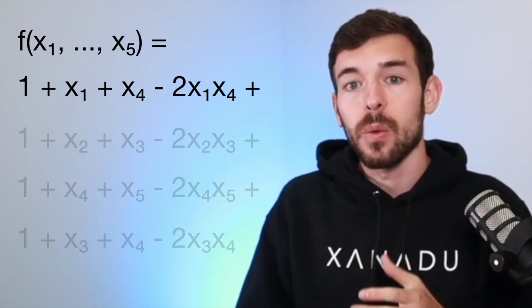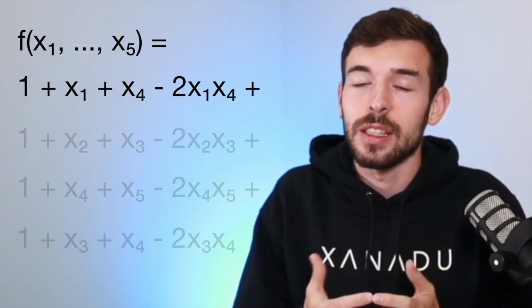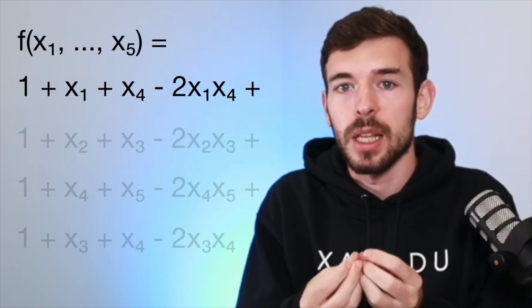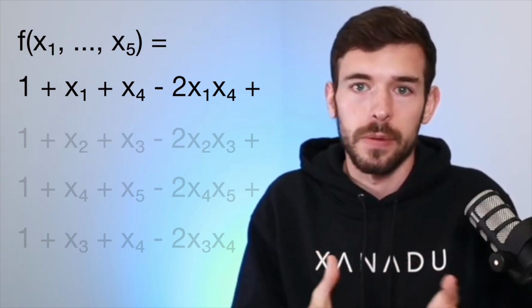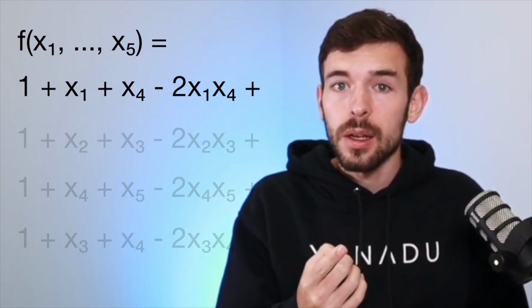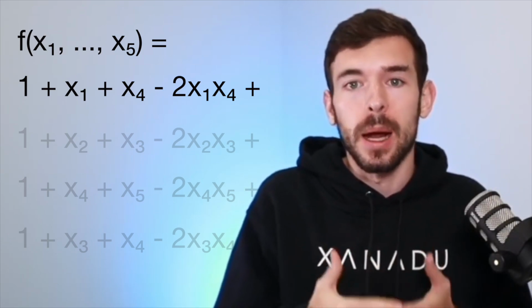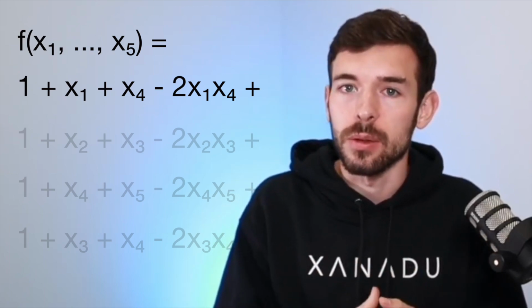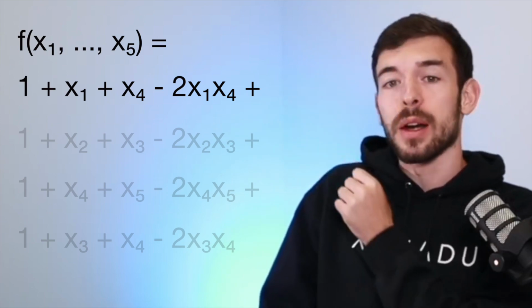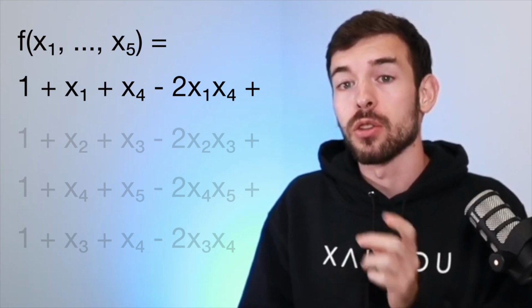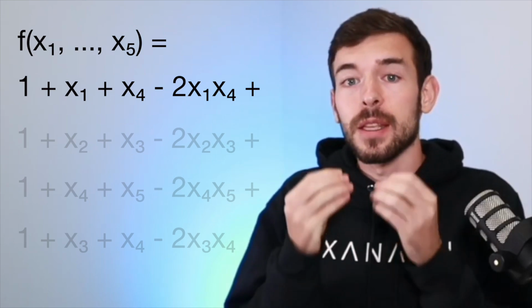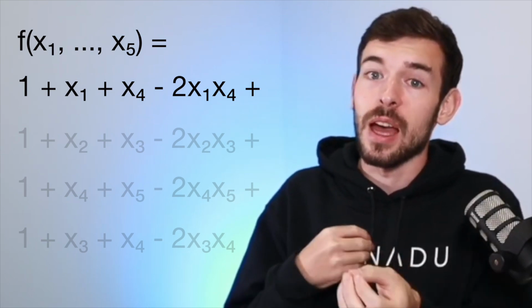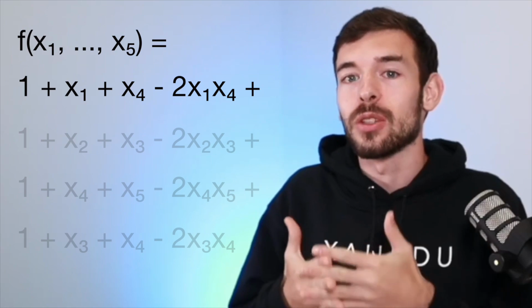In the first line, we say that by default, the first person is going to be able to go to one of the events, because even if they are on the same day, at least this person can choose one of them. And then we need to add 1 if the 2 events have a different value. If one is on Saturday and the other is on Sunday, we add 1 to the expression. And you can check that in this particular example, x1 plus x4 minus 2 times x1 x4: if the 2 variables have the same value, this amount is equal to 0. But if they have different values, the amount is equal to 1.